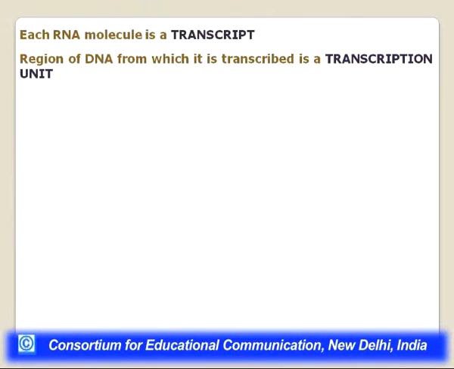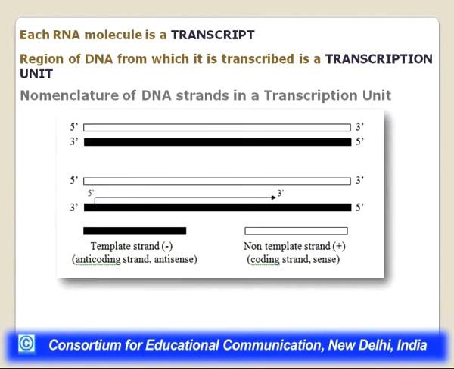Now each RNA molecule is called a transcript, and the region of DNA from which it is transcribed is a transcription unit. So transcription unit is actually a synonym for what we call a gene or a cistron, or sometimes an operon if there are multiple genes present. Transcription unit is a more appropriate term when we talk about the transcription process, but commonly we can call it a gene. So the region of DNA from which this RNA is transcribed is called a transcription unit.